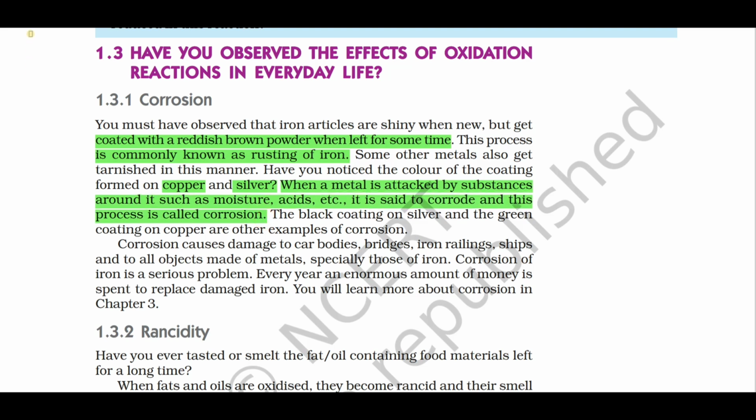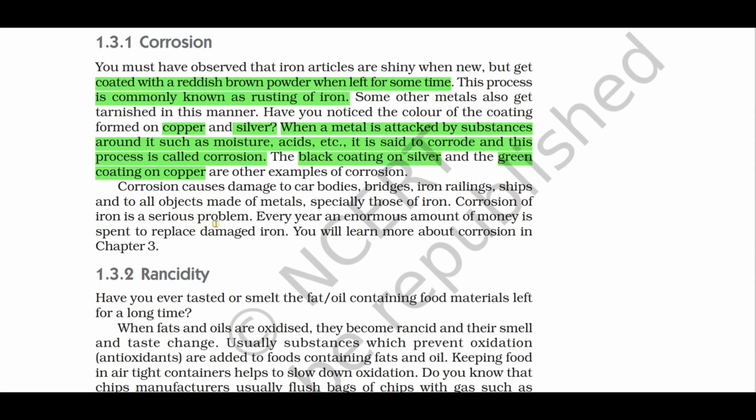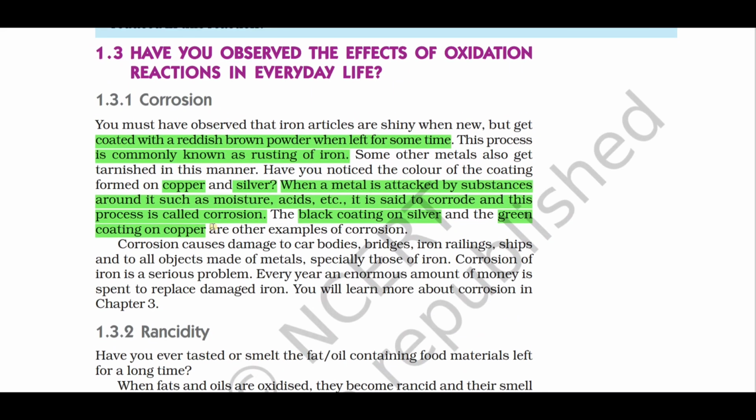What is corrosion? When the metal is attacked by substances such as moisture, acids, etc., the metal will get corroded. This process is called corrosion. The black coating on silver articles and the green coating on copper are examples of corrosion, whereas in case of iron, rust is formed.